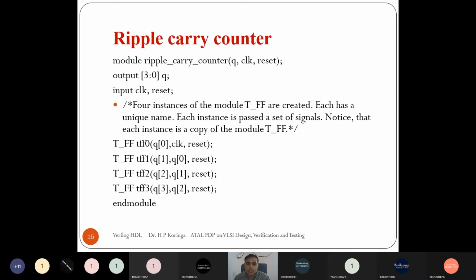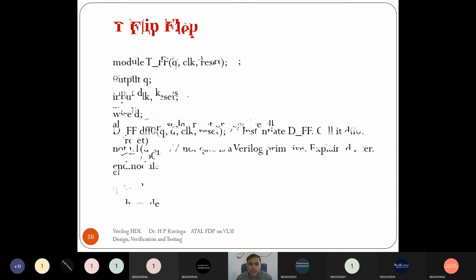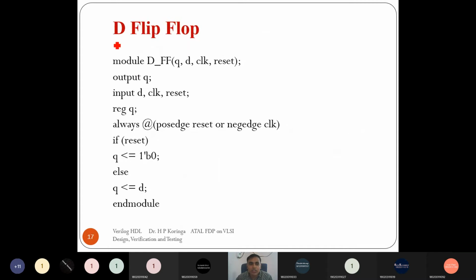So first, in a top-down design methodology, we have to implement a leaf cell logic using the HDL, right? So first we have to implement a leaf cell logic. One is the D flip-flop. So we have to write one program for the D flip-flop, and here the name is D underscore FF.